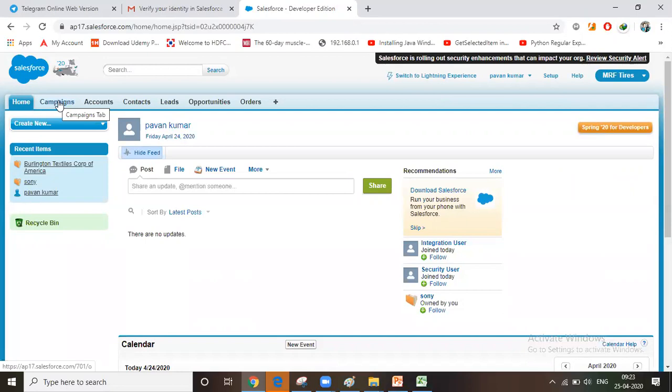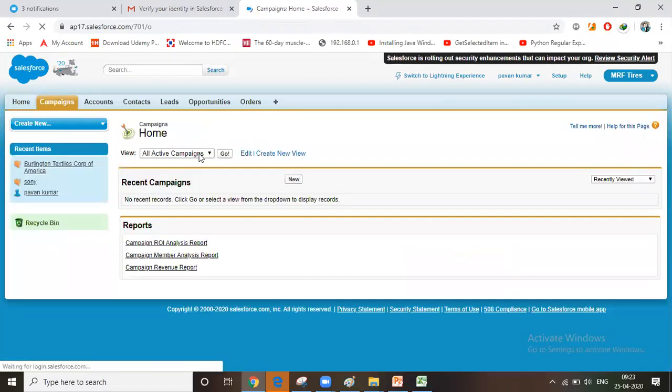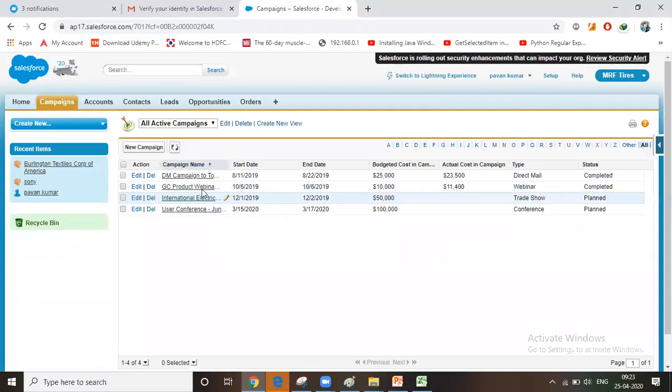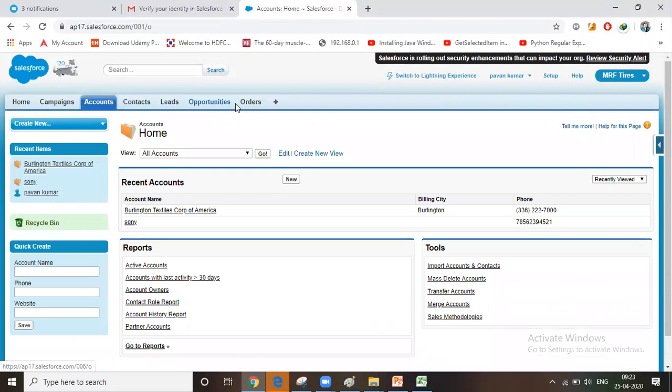The tabs which we have created: campaigns, accounts, contacts, leads, opportunities, orders. So within a minute, we have created our own application with the needed objects. These objects are nothing but tables. It's nothing but the data model.